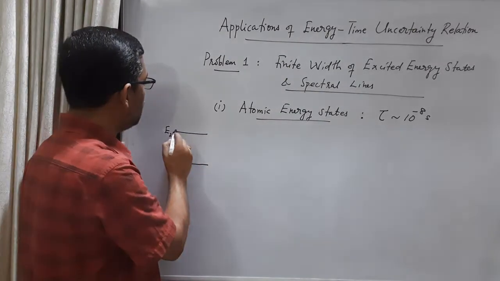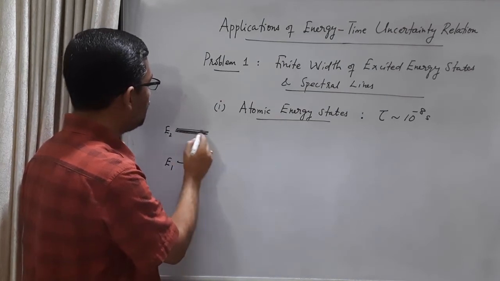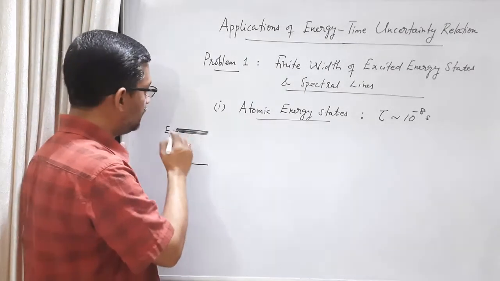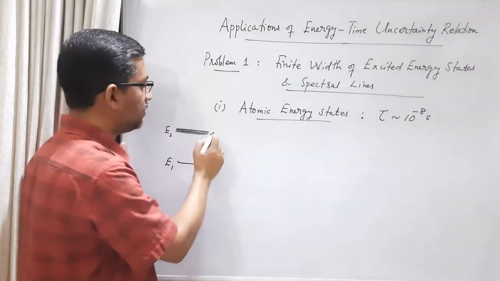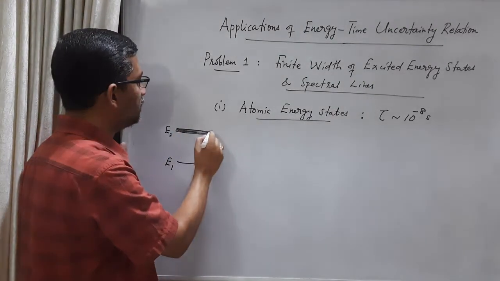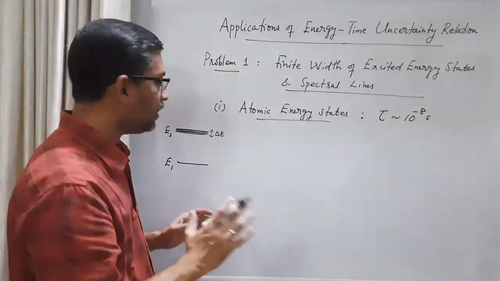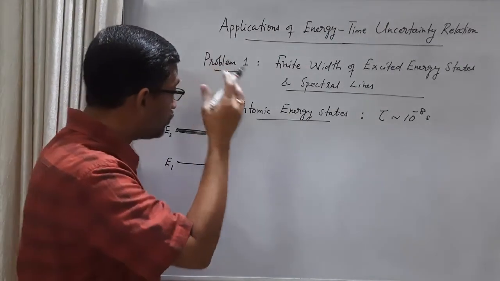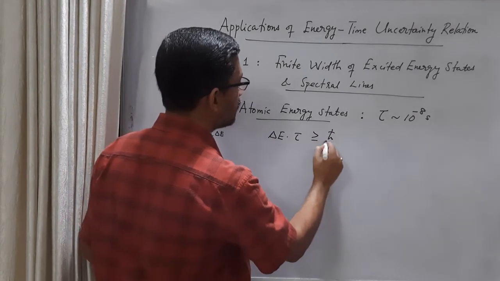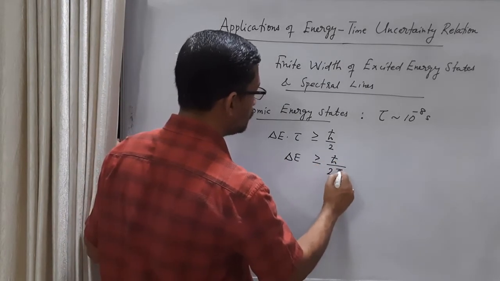Okay, so we can represent this as some finite width of this energy state. Pictorially we can say that we cannot draw a sharp line for this energy level. We can only show a line with a finite width, and this width is nothing but our uncertainty in energy, the error in the energy measurement. So how do we calculate this? Delta E, we know the energy time uncertainty relationship, is greater than or equal to h cross by 2. So delta E must be greater than or equal to h cross by 2 tau.